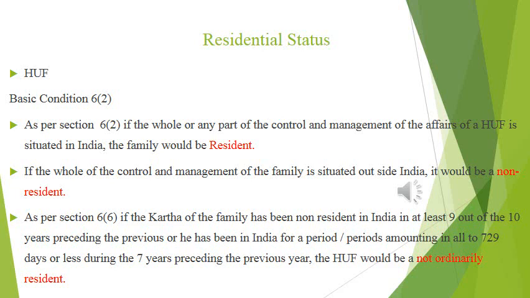The karta of the family has been non-resident in India in at least 9 out of 10 previous years preceding the previous year, or he has been in India for a period or periods amounting in all to 729 days or less during 7 years preceding the previous year. Then the HUF would be not ordinarily resident. The same additional conditions as in the case of an individual will be applied here. Clear?